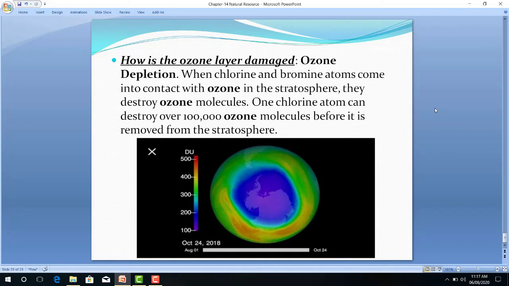Now we should stop this CFC, and we should not fly the aeroplane in the stratosphere, to prevent this ozone layer depletion. NO2 released by jet aeroplanes as well as nuclear explosions also lead to this ozone depletion.